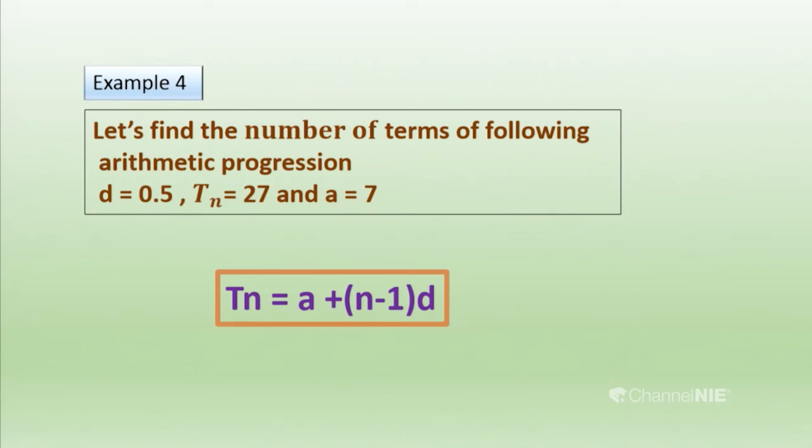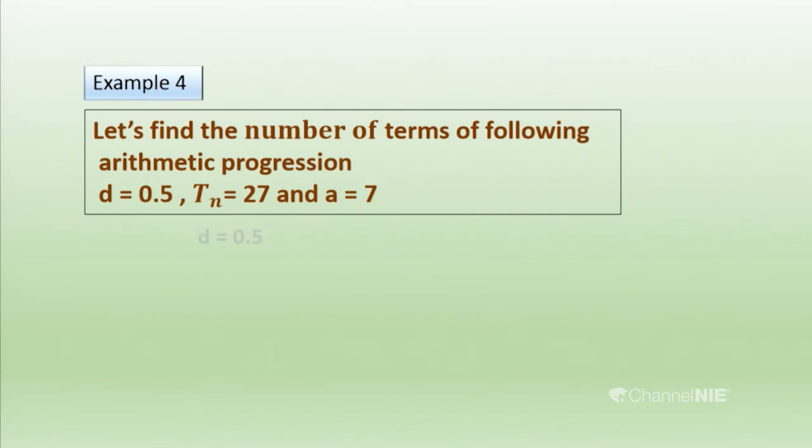Then let's substitute the values. Here, what is the first term? The first term is 7. The common difference is 0.5.